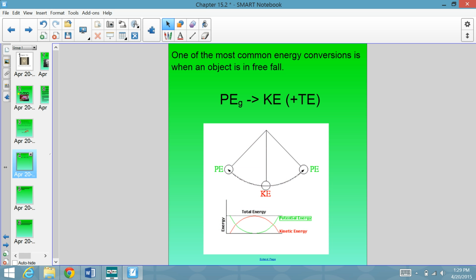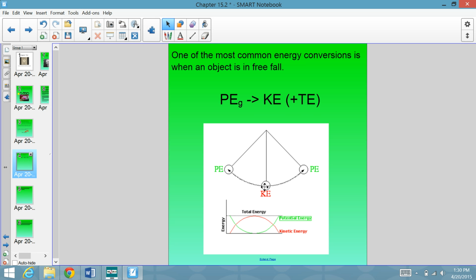Now, an example of this is a pendulum. And a pendulum is a really classic example of energy conversions. So if we raise a pendulum bob, that's what this little sphere at the bottom of the string is, some height above the ground, it has gravitational potential energy. It has energy stored because it's above the ground. And as we let go, gravity takes over and pulls it, and it starts moving, and it actually speeds up the whole time it's falling until right here, the amount of potential energy it had stored is turned into kinetic energy.